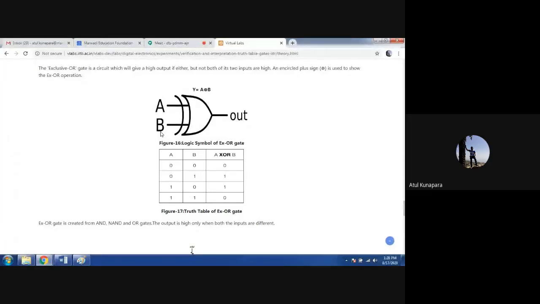And when both the inputs are not the same, meaning they are different, A is 1 and B is 0, or B is 1 and A is 0, then the output is going to be logic 1. That you can see in the truth table here.